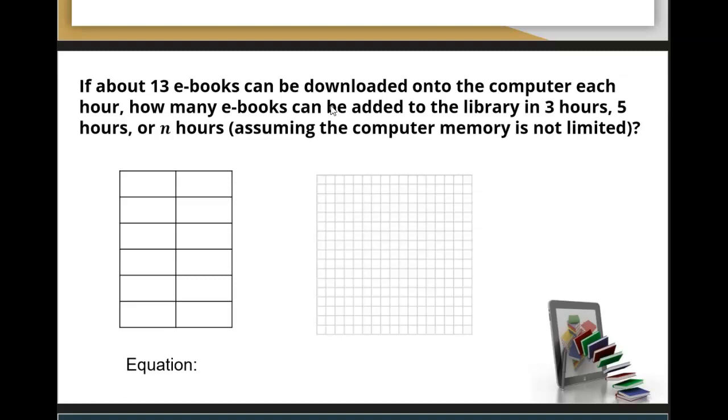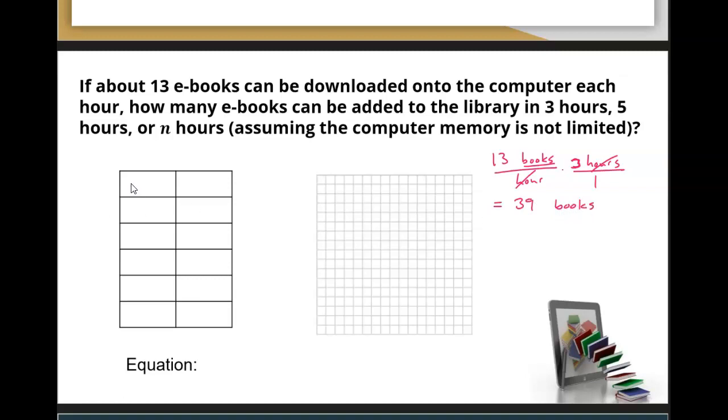Well, we should be able to use a similar method here. Let's see, we have 13 books per hour. We can multiply that by 3 hours over 1. Our hours are going to cancel. We're going to get books as our units, and we'll get 13 times 3 equals 39 books in 3 hours.